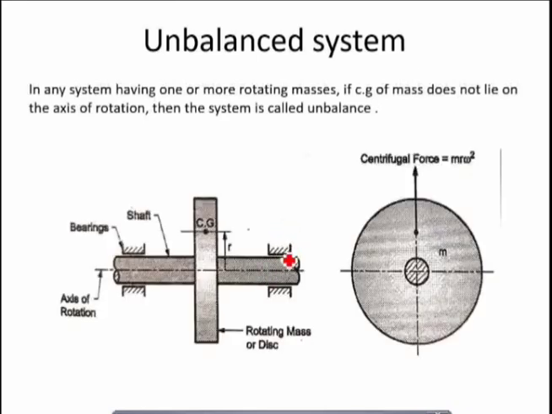Okay. Now let us consider this figure of an unbalanced condition. So in this case we can see that this is a rotating mass or a disk, maybe let us say having mass of m.